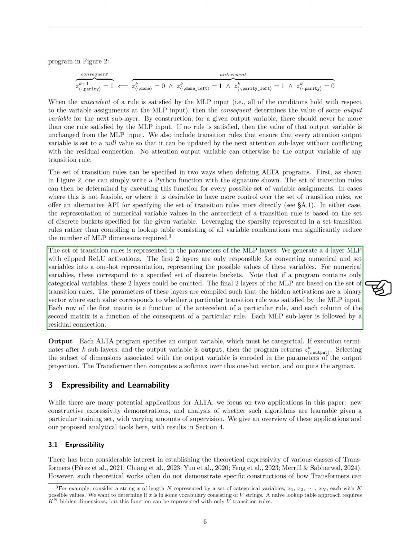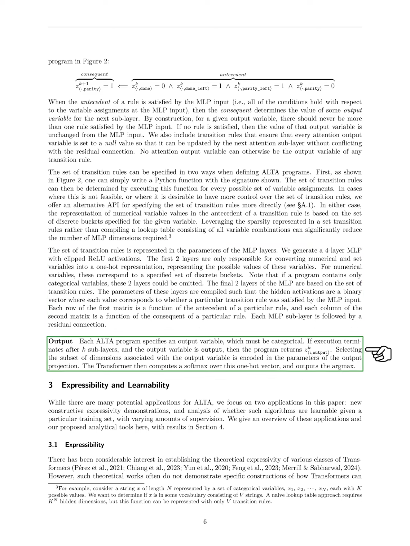The transition rules are embedded in the parameters of the MLP layers. We create a 4-layer MLP with clipped ReLU activations. The first 2 layers convert numerical and set variables into a one-hot representation of their possible values. If only categorical variables are present, these layers can be skipped. The last 2 layers are based on the transition rules, where the hidden activations form a binary vector indicating which rules were satisfied. Each row in the first matrix corresponds to the conditions of a rule, while each column in the second matrix relates to the outcomes.